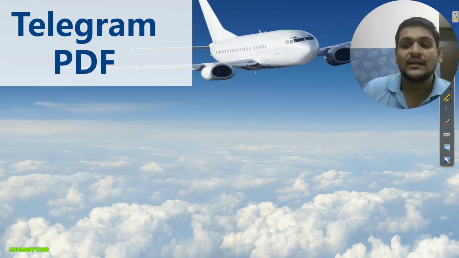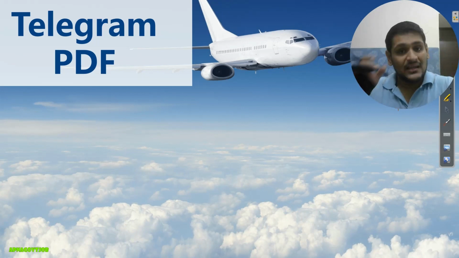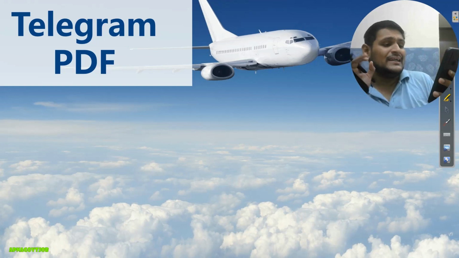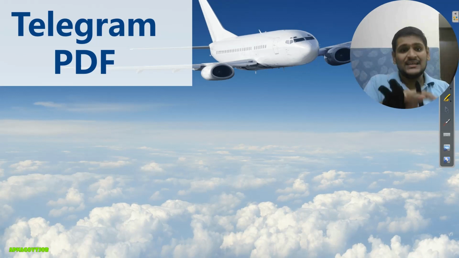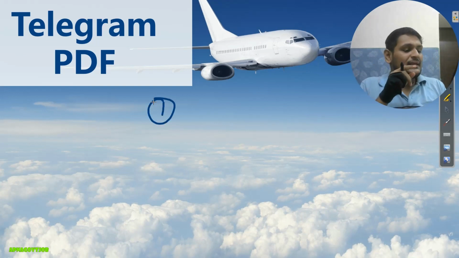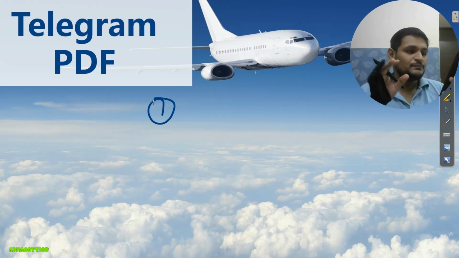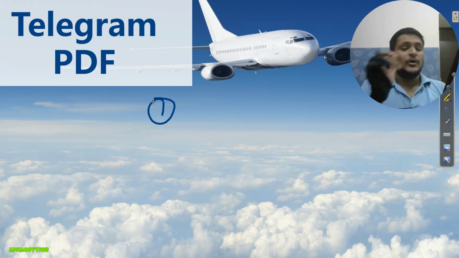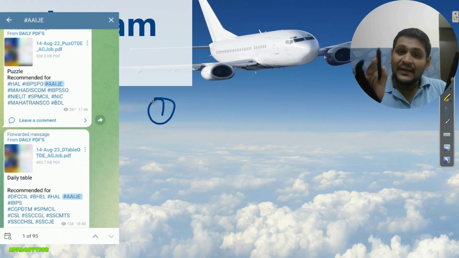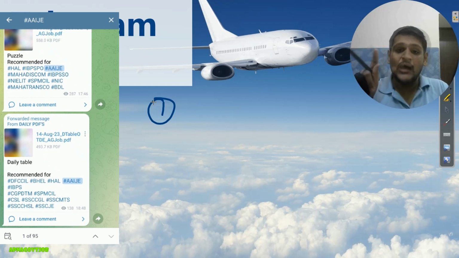Now the next thing: whatever Telegram PDF and daily video I told you, how to use that properly and how to make notes, let's discuss that quickly. Let me open Telegram on my mobile, and here you can see the screen in front of you. First important thing you should note: here you can see it is written hashtag. Some exam names are there which we target on our channel, like hashtag DFSL, hashtag Bell. Whenever hashtag IJ is written, that PDF you will use for your exam preparation. If it is not written, then you will not use that PDF. I hope you understand this point.